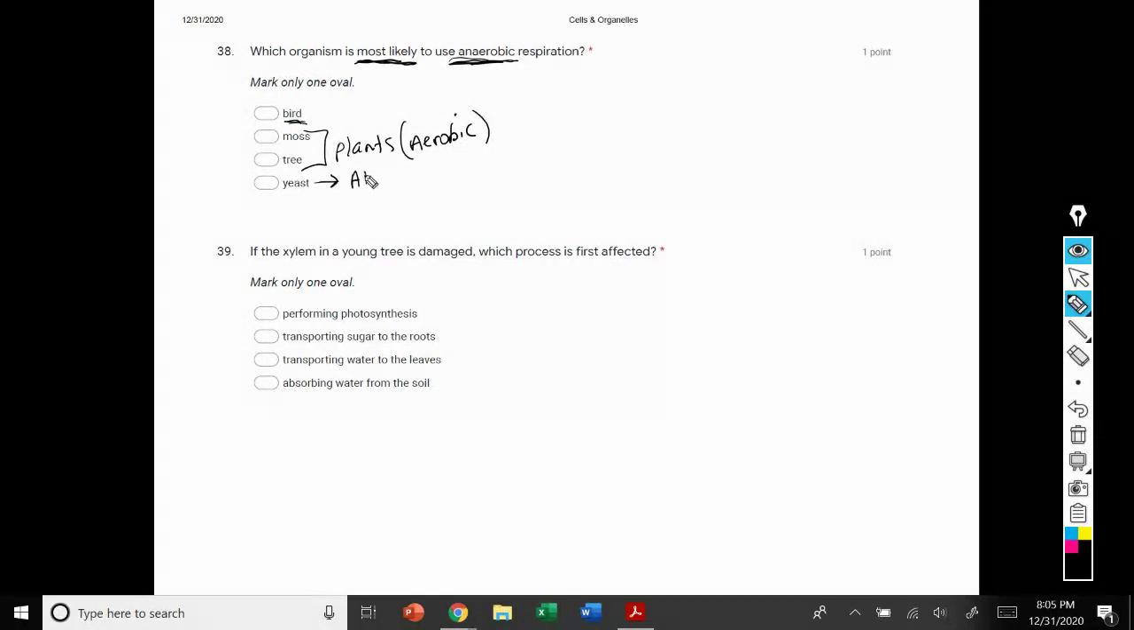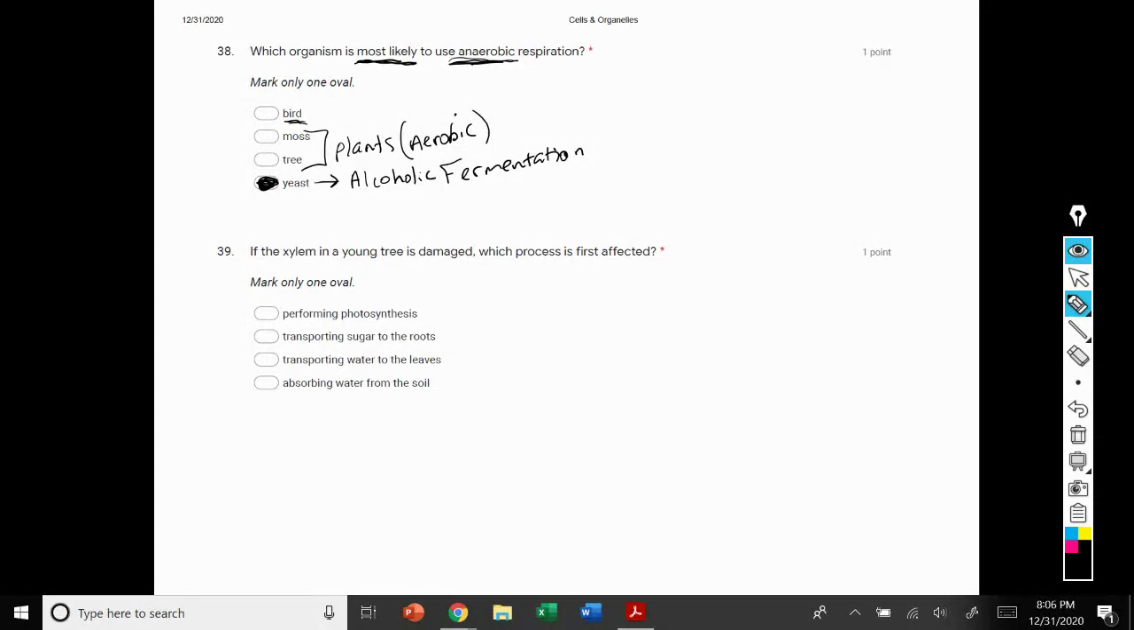And the type of anaerobic process that they go through is alcoholic fermentation. So although the bird can go through anaerobic respiration if oxygen levels are low, yeast are the organisms that are most likely to go through anaerobic respiration in the form of alcoholic fermentation.